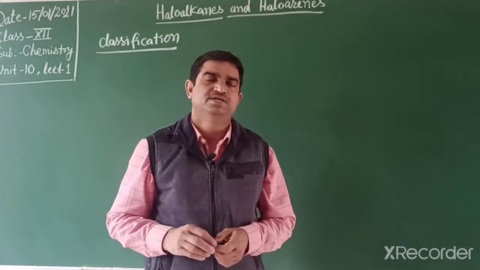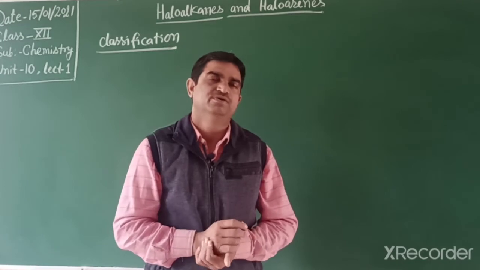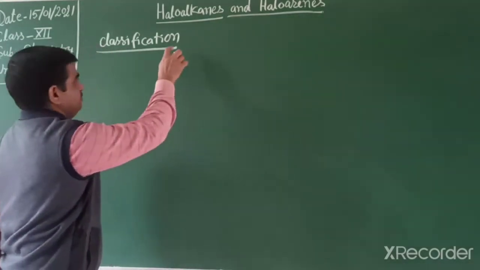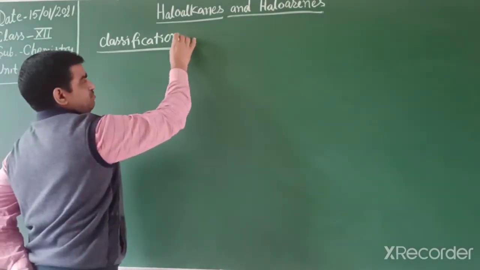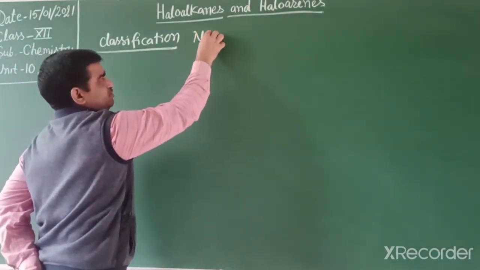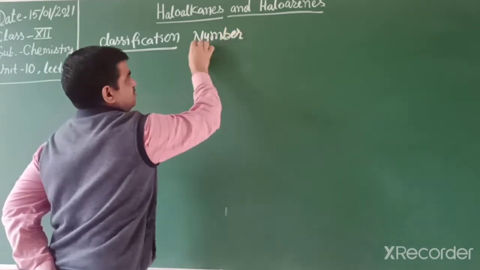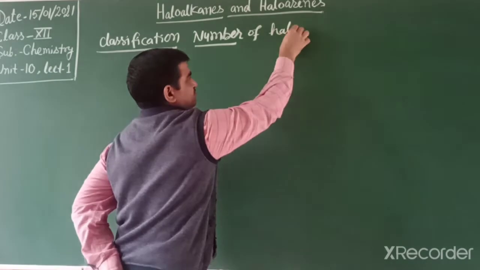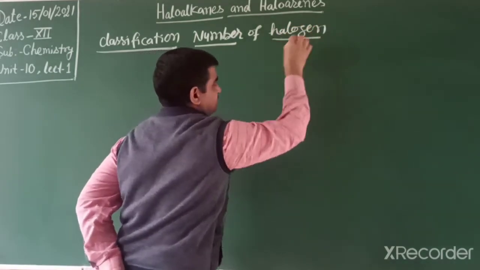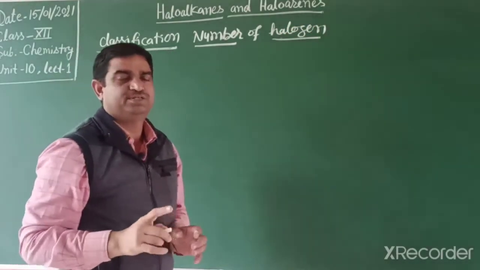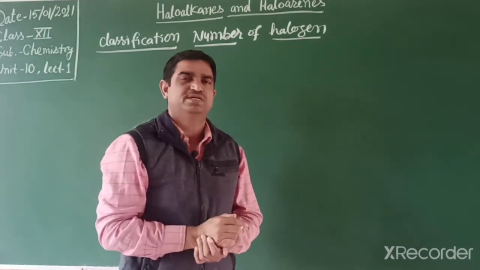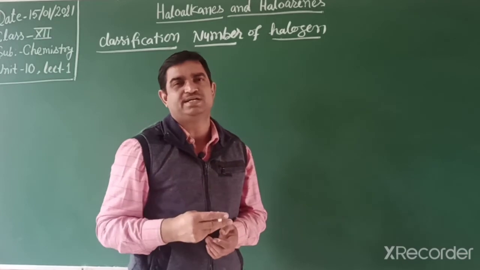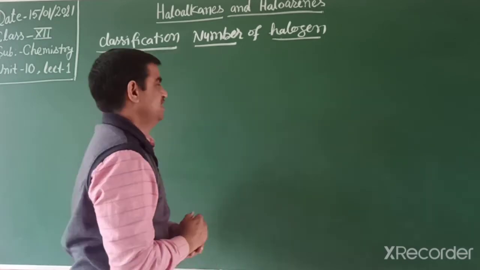Now we classify haloalkanes and haloarenes according to the number of halogen atoms present in the compounds. If a compound has only a single halogen, that is known as a monohalide. If two halogens, dihalides, and three, trihalides.